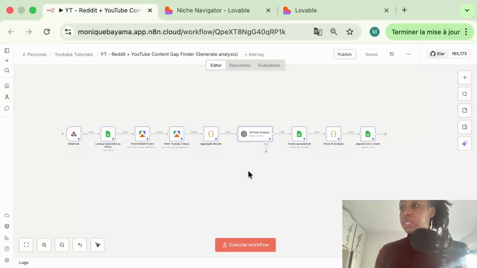The goal of this whole workflow is to help me find YouTube video ideas based on what people are asking for and looking for on Reddit, and what currently exists on YouTube. The video is not about how to build N8N workflows, but if you want me to show you how to build this specific workflow, let me know in the comments and I will do that for you guys. So now we've got everything covered.